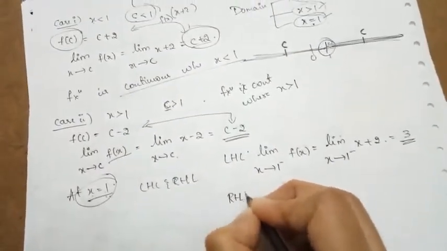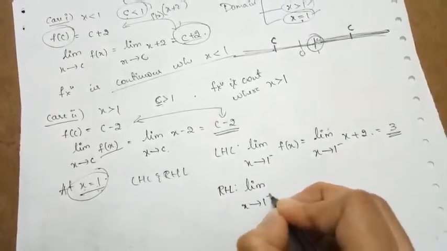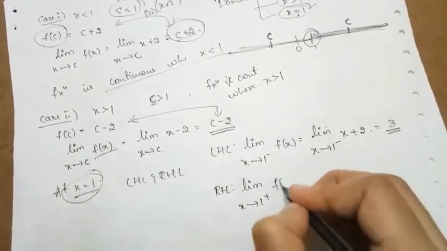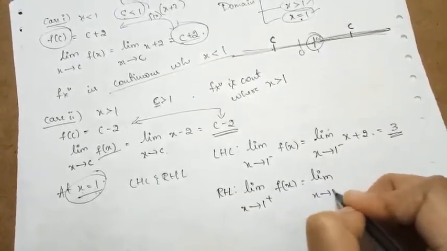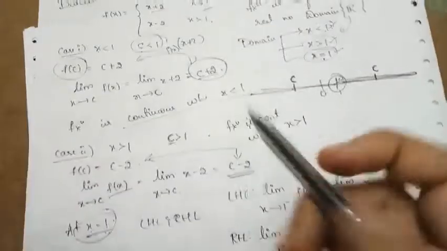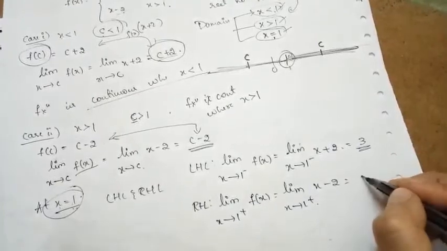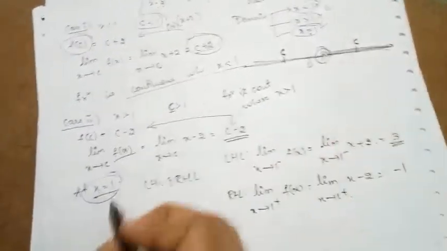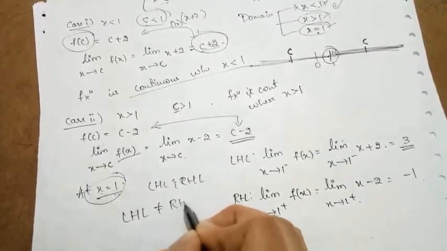What is the right hand limit? That is, the limit as x approaches 1 from the right side of f(x). When x is approaching 1 from the right side, the function is x minus 2. So clearly 1 minus 2 is minus 1. Clearly we can see here our left hand limit is not equal to right hand limit.